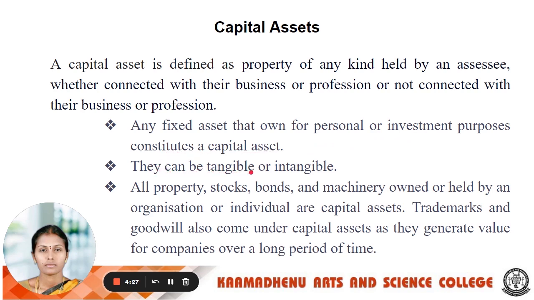Next, the asset can be tangible or intangible. All the properties, stocks, bonds, and machineries owned or held by an organization or an individual are called capital assets. Trademarks and goodwill are also called capital assets. They generate value for the companies over a long period of time.